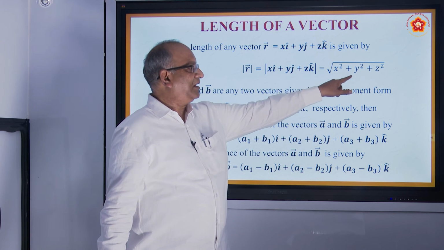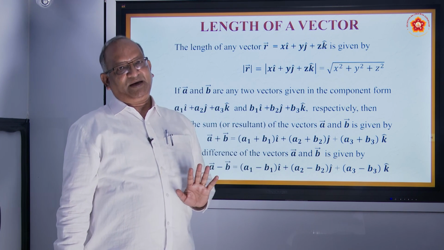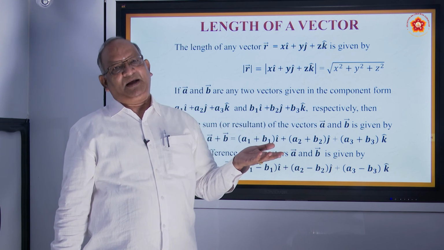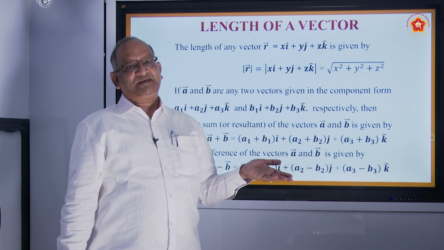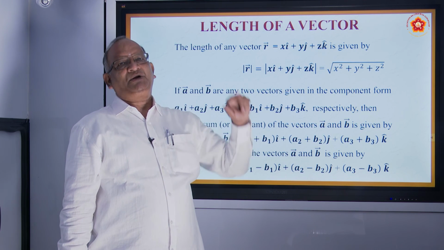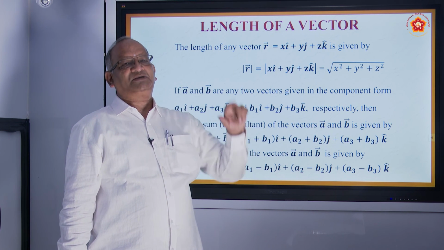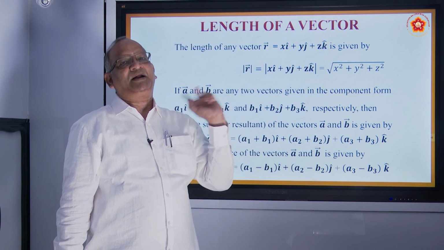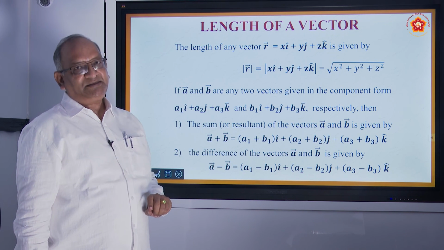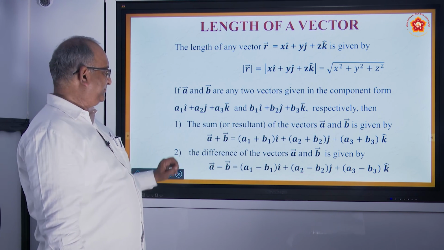Under root of x square plus y square plus z square. It is more or less like using the distance formula, because the initial point is the origin and the other point is x, y, z. So it is x minus 0 whole square, y minus 0 whole square, z minus 0 whole square under root. So that becomes the distance of the vector.